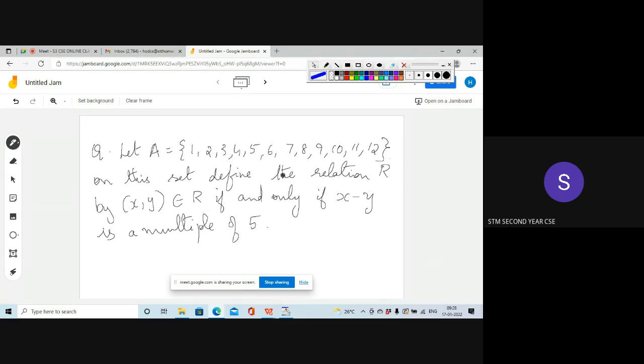Okay, I've defined a relation R on this set A, and the relation states that if we take two elements in set A, their difference should be a multiple of 5. Verify that R is an equivalence relation. Is it clear? So this is the question.